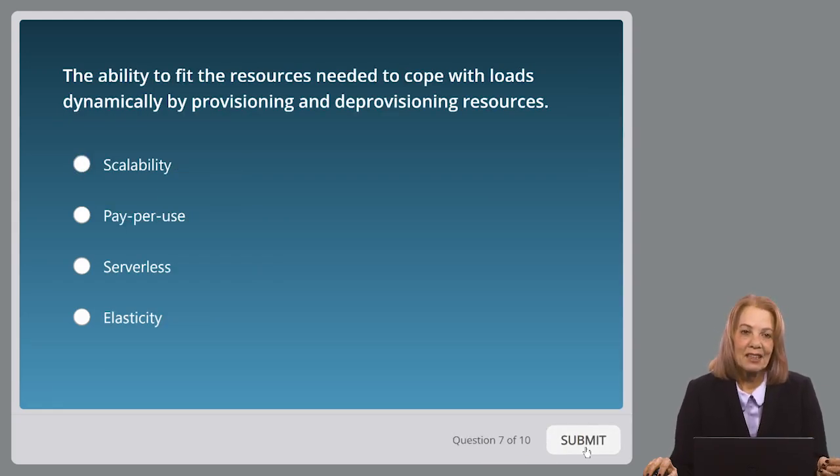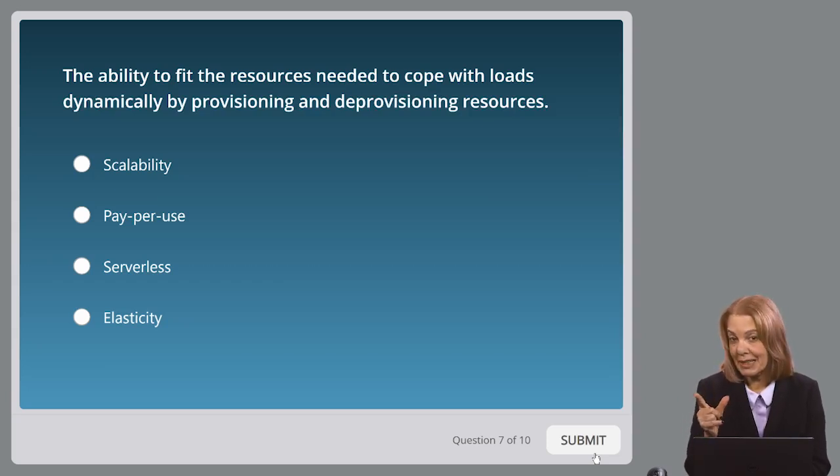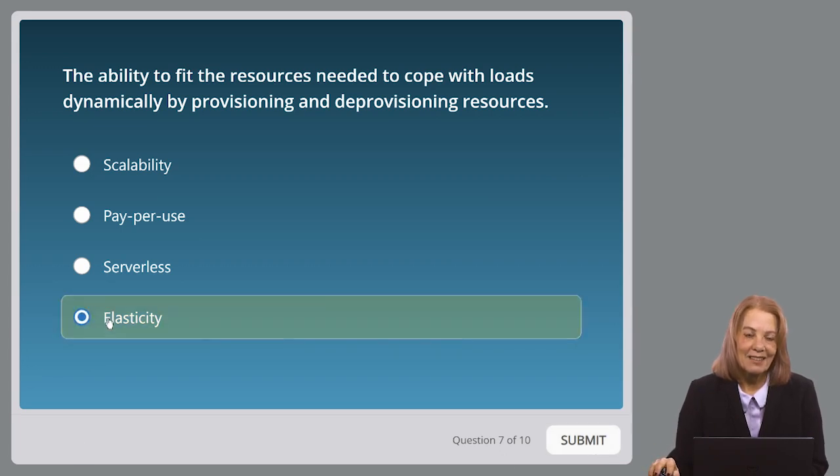All right, number 7. The ability to fit the resources needed to cope with loads dynamically by provisioning and deprovisioning resources, adding resources, taking resources away. Is this scalability, pay-per-use, serverless, or elasticity? Remember, I gave you the example of the rubber band between your thumb and your finger. You can stretch it out, bring it back, stretch it out, and bring it back. Another name for that rubber band is? You got it. Yeah, this is going to be elasticity.